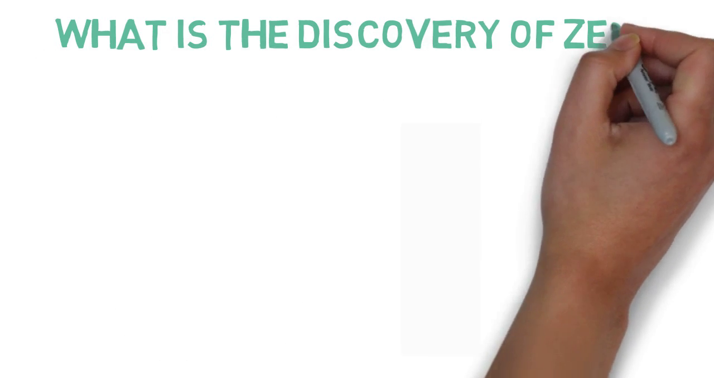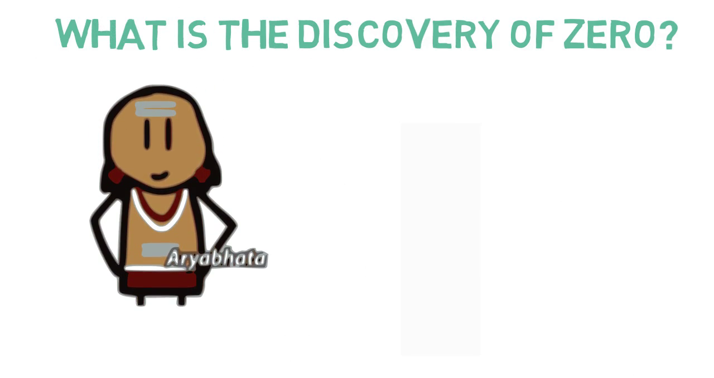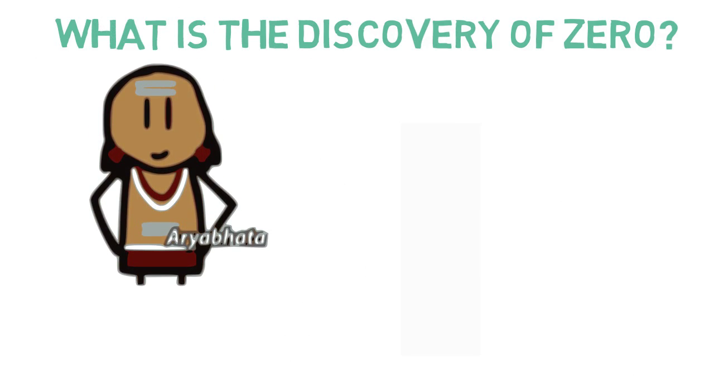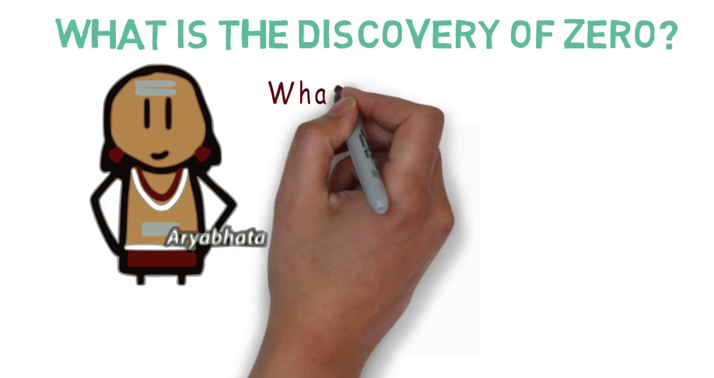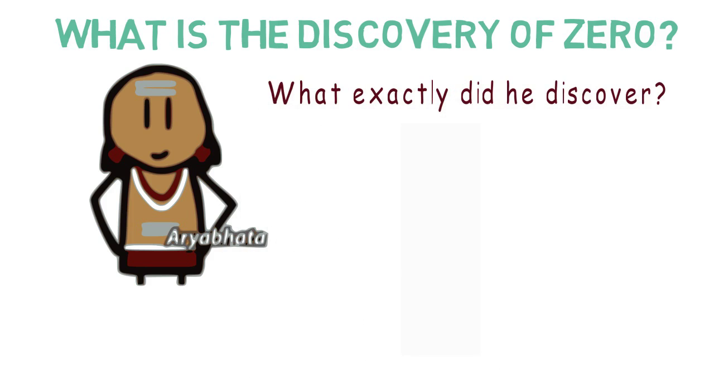What is discovery of zero? It is considered that zero was discovered by Aryabhatta. He was a great Indian mathematician and astronomer of the classic age. But what exactly did he discover? Was it a symbol of zero?